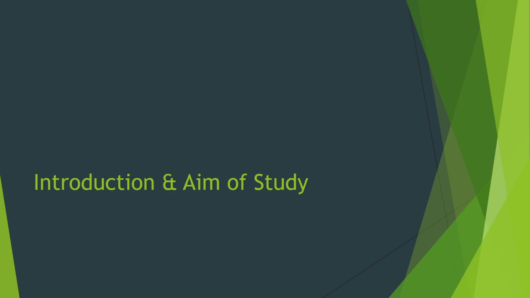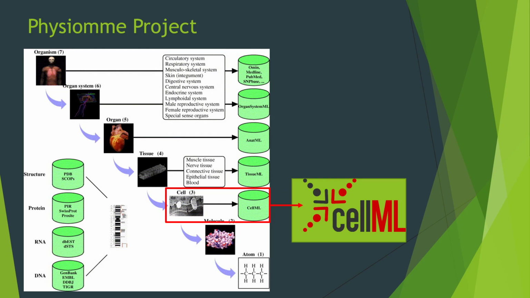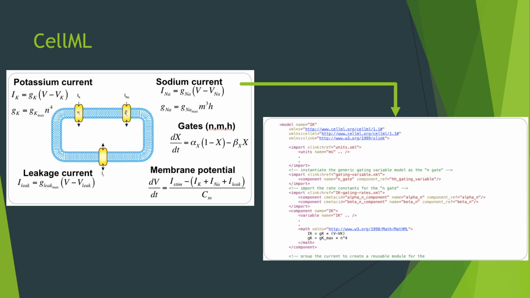So let's start with the introduction and the aim of study. The Physiome project is established with the objective of creating a virtual human data structure within multiple scales, ranging from genetic level to organism level. One of the successful attempts from this movement is CellML. CellML is a markup language developed by Auckland Bioengineering Institute. This language was initially used to share models of cardiac cell dynamics among researchers around the world.